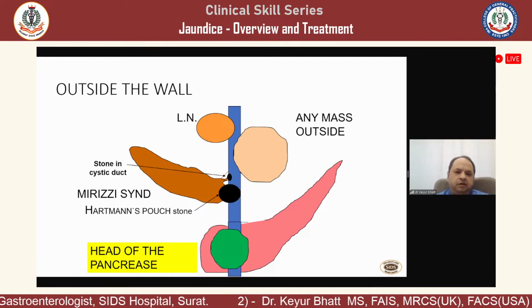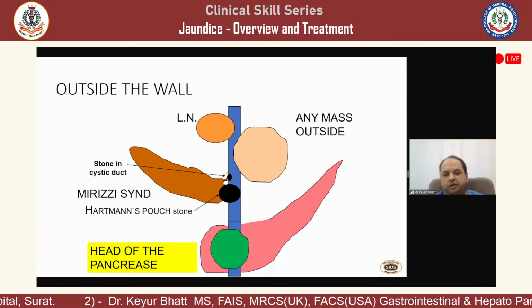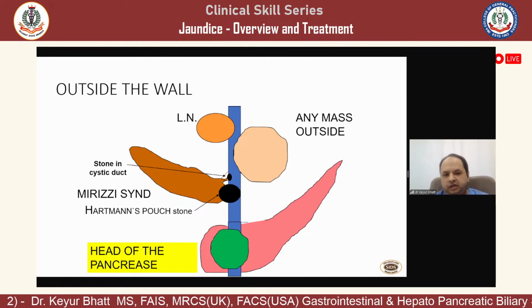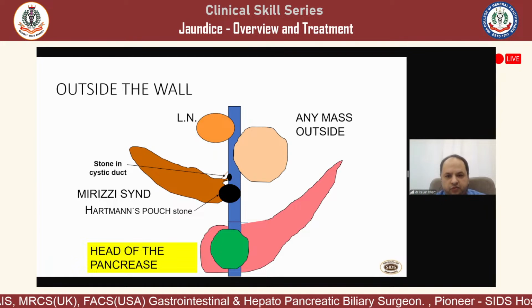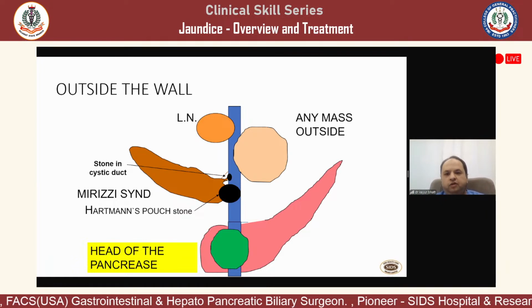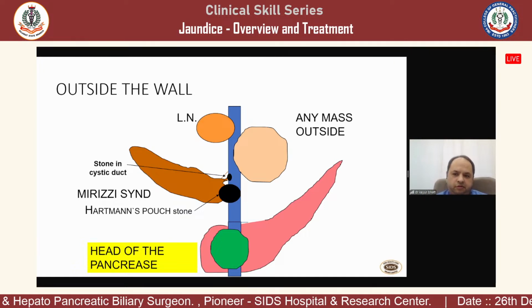That can be a lymph node. There are many lymph nodes in the porta region and in the hepatoduodenal ligament. So they can get enlarged due to a primary elsewhere, due to a secondary, or due to a lymphoma. There can be tuberculosis. So they all can lead to obstructive jaundice.